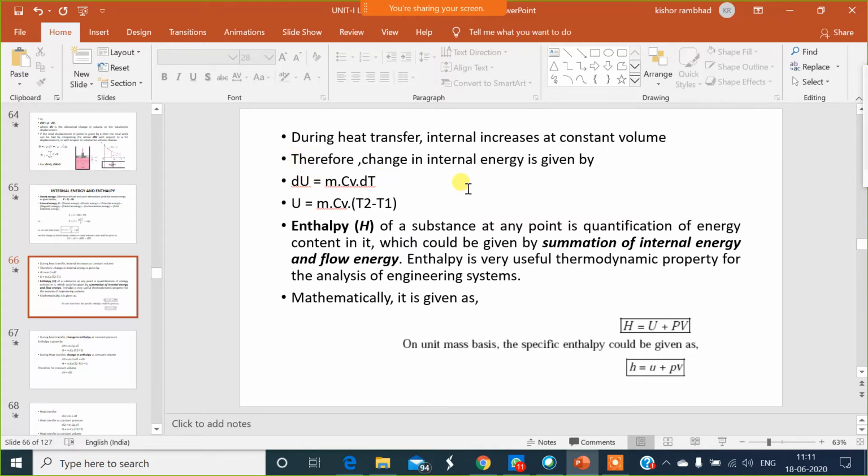I told you that internal energy changes only when there is a constant volume, but internal energy increases or decreases because of the change in temperature. Suppose volume is constant and temperature is also constant, internal energy will also remain constant. Therefore, internal energy is a function of temperature.